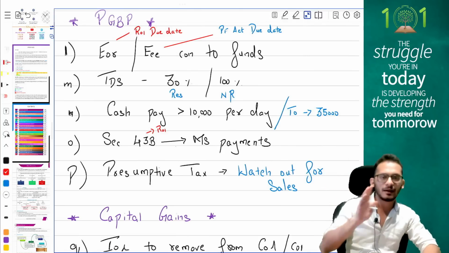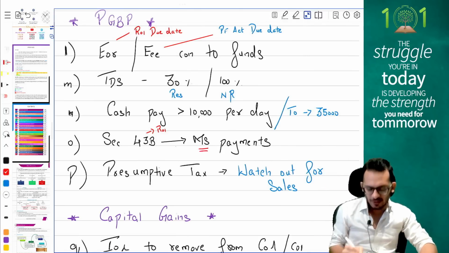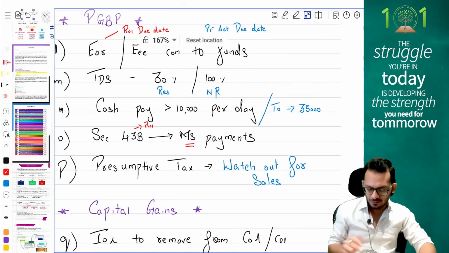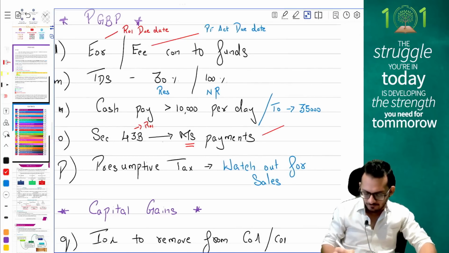But in the current year, if you have a micro and small enterprise, you will have to check whether the payment is made based on an oral agreement or a written agreement. If the payment is made based on an oral agreement, you have a timeline of 15 days. If the payment is made based on a written agreement, it is 45 days.